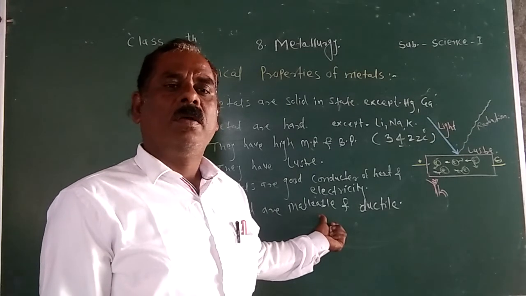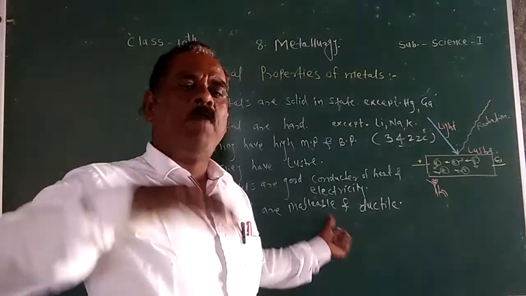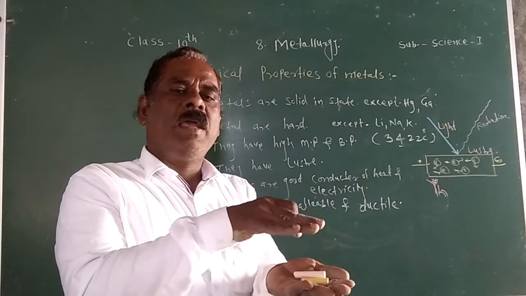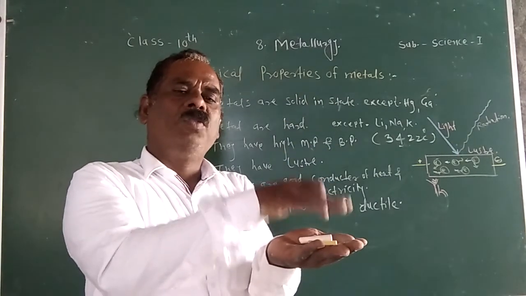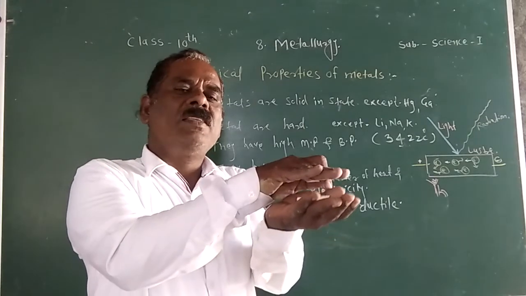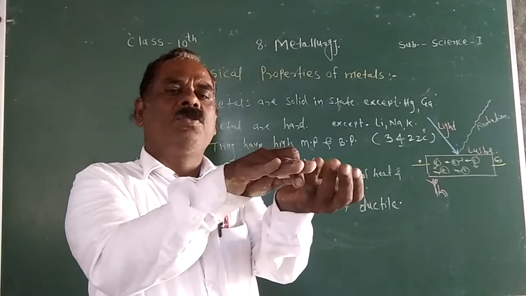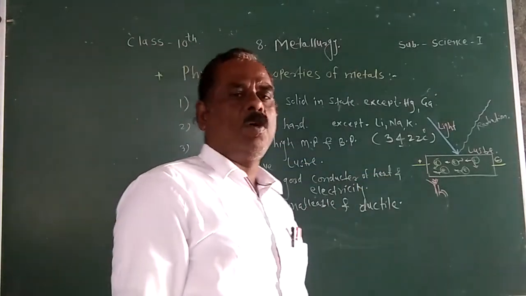Why are the malleable and ductile properties observed in the metals? Again, you remember in the metals, the atoms or ions are arranged in a definite pattern three-dimensionally. The metal layers are arranged three-dimensionally. When you hammer on the surface of metal, the layers slip over each other and produce a thin sheet. Due to this reason, they show the malleability and ductility property.